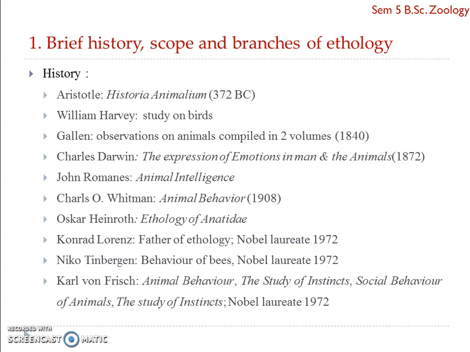Lorenz used to live in a farmhouse where he had many pets, and he observed shrews, frogs, monkeys, dogs, and mainly greylag geese. Lorenz's major contribution was studying or observing the geese, on which he carried out extensive studies and developed a theory of imprinting, or what is known as childhood learning during the critical period.